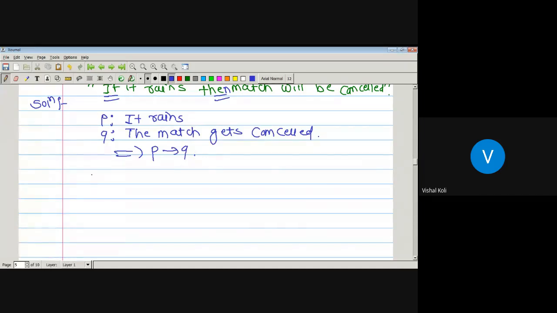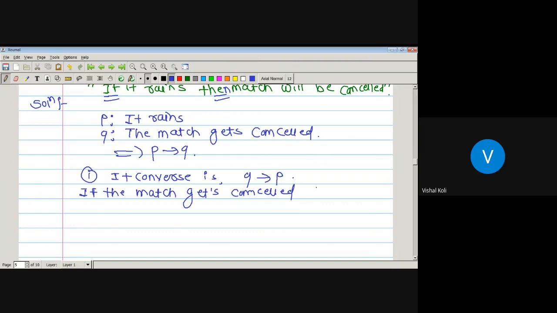By definition, its converse is Q conditional P. Just put the values of the given statements Q and P, then we get the converse. Now Q is nothing but the match gets cancelled. So if the match gets cancelled, then it rains, which is again nothing but Q conditional P.